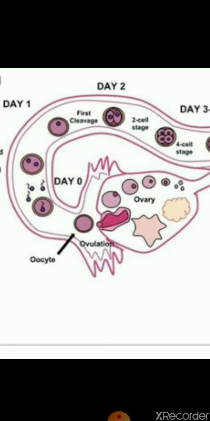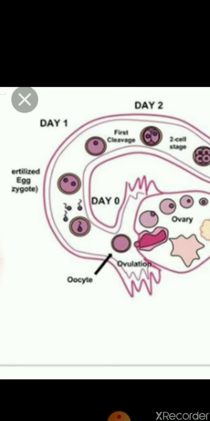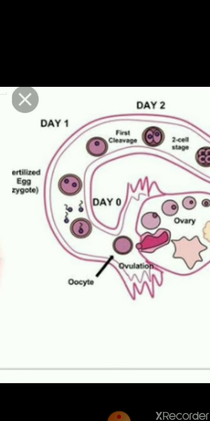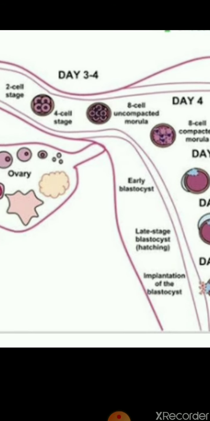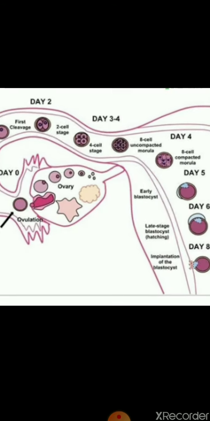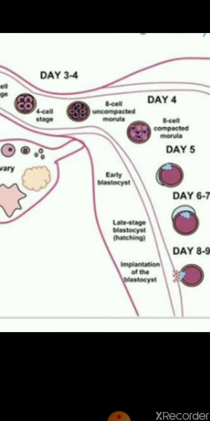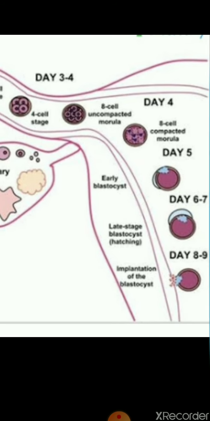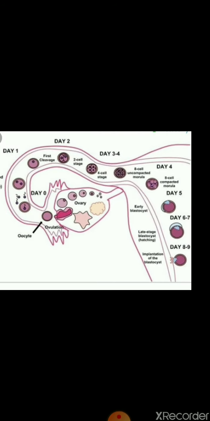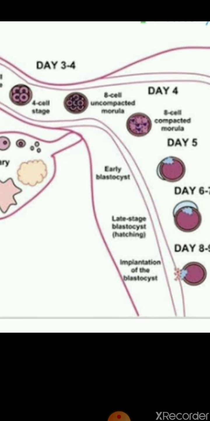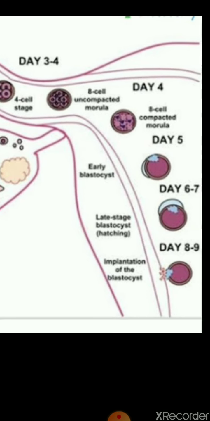See here also in this figure, they are also showing the fertilized ovum. With the fertilization of ovum in the ampullary isthmic region, then cleavage starts. 2 cell stage, 4 cell stage, 8 cell stage, that is morula also shown here, and early blastocyst, and after that implantation, day 8 and 9. Blastomeres attach to the uterine wall, that is called implantation. See here, process of implantation.